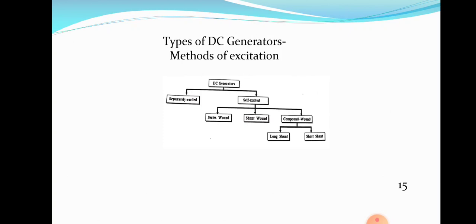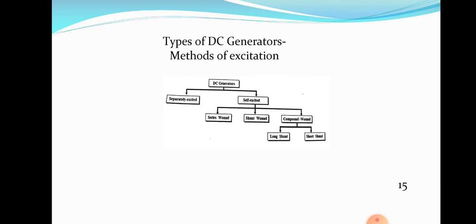For your information, I am saying one more thing. There is a sub-classification for the long shunt compound generator also, which is not shown in this figure. Long shunt compound is again classified into two: cumulative compound generator and differentially compound generator. So this is the classification.